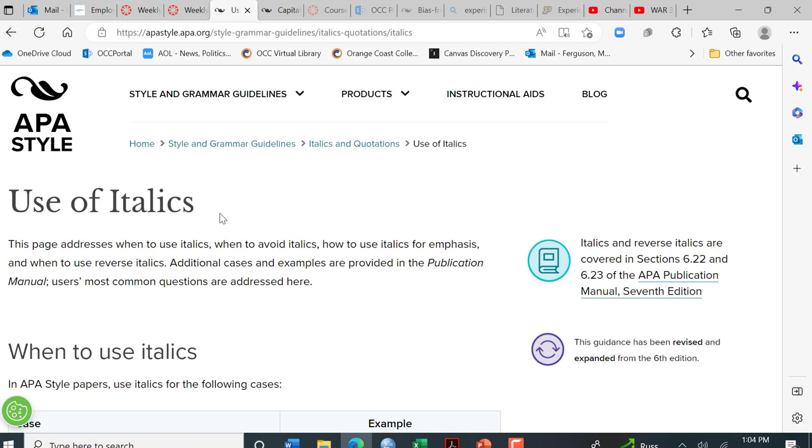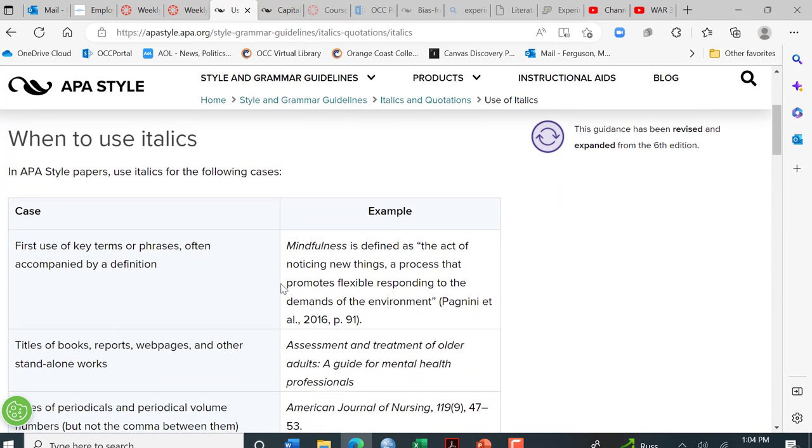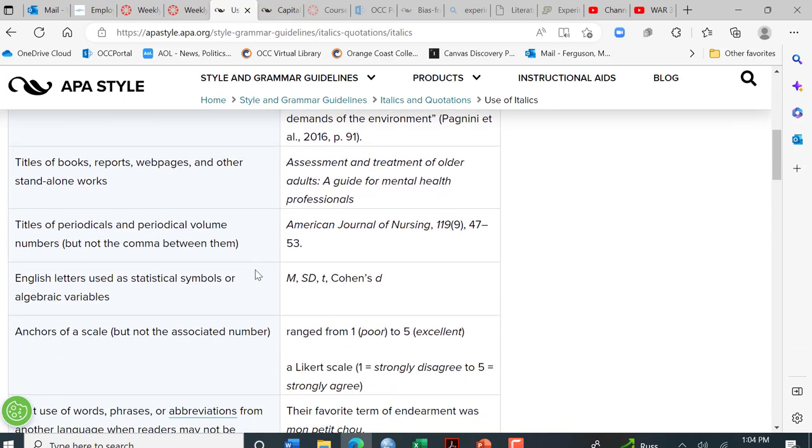All right, so here we are with our APA style guide for the use of italics. Again, going to the APA manual is your best bet to read through that section, bookmarking, highlighting certain things that might be useful to you, but we'll start with this. So the first one says to italicize key terms or phrases. Now you don't want to overuse this, so really only if you're going to define something, but I'm not going to hold you to italicizing key terms or phrases for our paper.